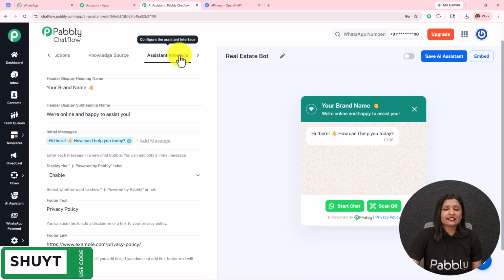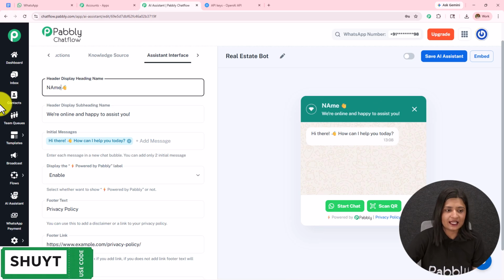Moving on to the next one, which is this assistant interface. So I'm going to keep the heading as this and you see it changing over here as soon as I remove it.